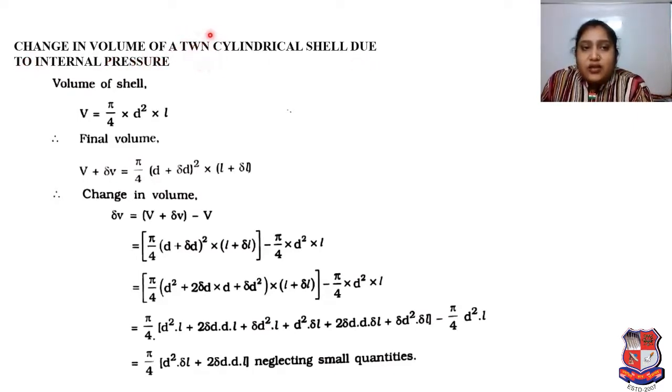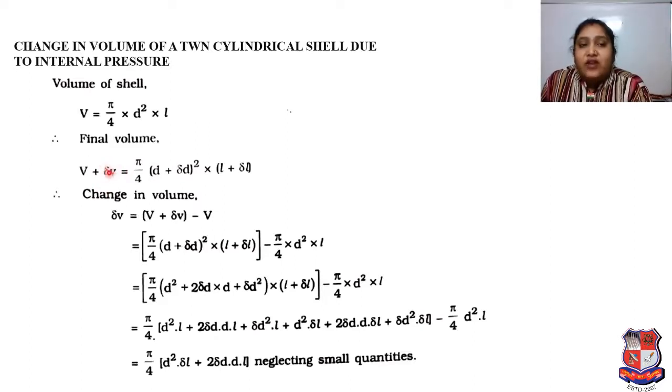Here please focus on that mistake. Change in volume of a thin cylindrical shell due to internal pressure. So our main concern is the volume, right? The volume of the shell will be V equal to pi by 4 into D square into L. If we go for the final volume, then it is V plus delta V, whatever the change in volume.